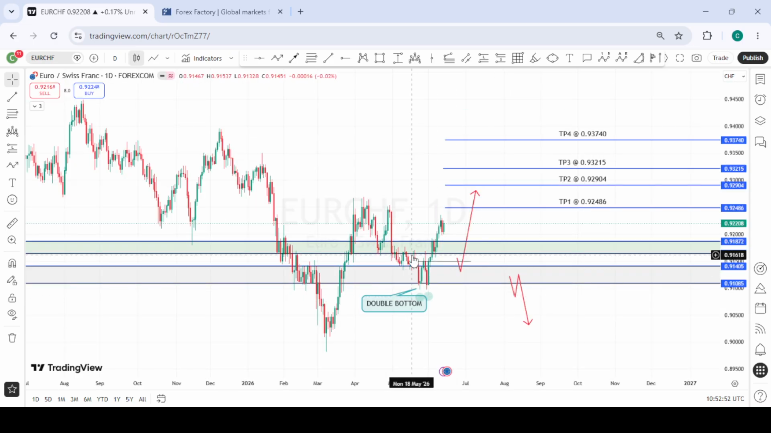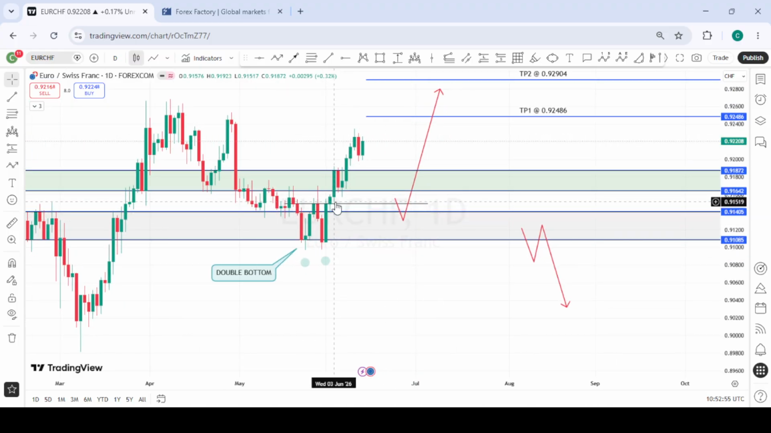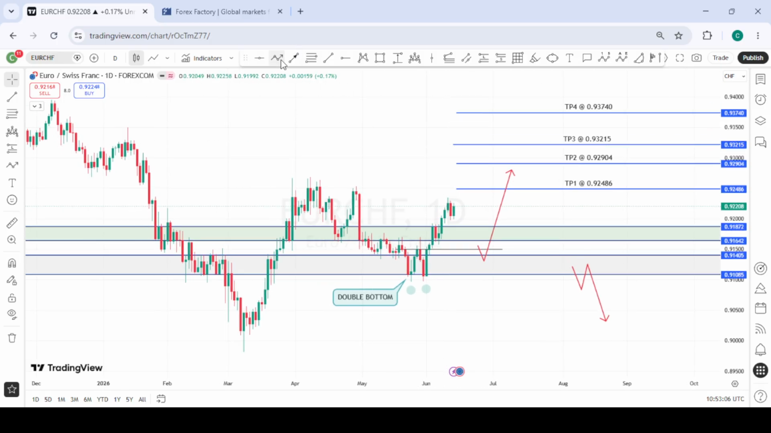This is EURCHF. So last week we were anticipating a possible pullback into this neckline or this zone to give us a buying opportunity to the upside. We never got that pullback. So going into the next week, all we are waiting for is to see a pullback into this area of interest we have here, this very first area of interest. Then we look for buying opportunities from there.